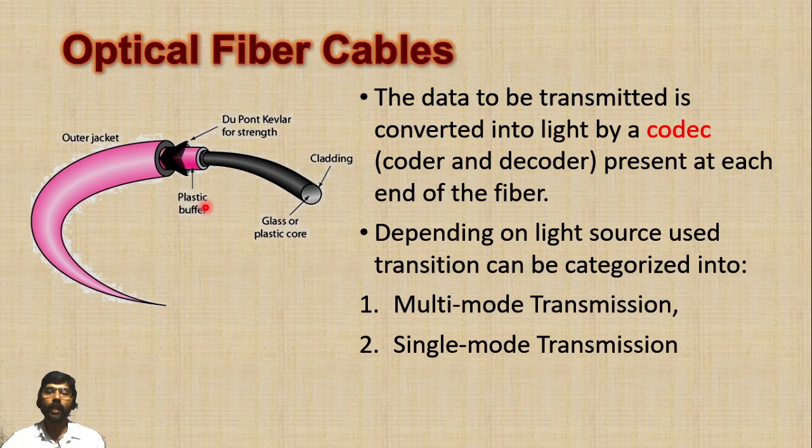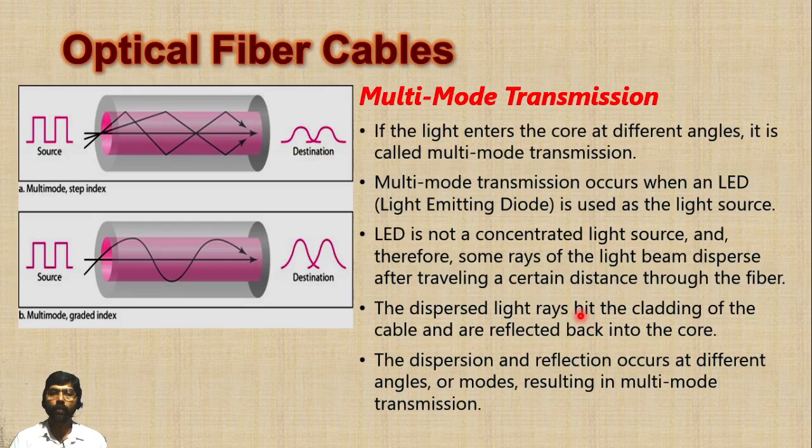Depending on the light source used in the transmission, it can be categorized into 2 types. The first one is called multi-mode transmission. The second one is called single mode transmission. We will learn both concepts one by one next.